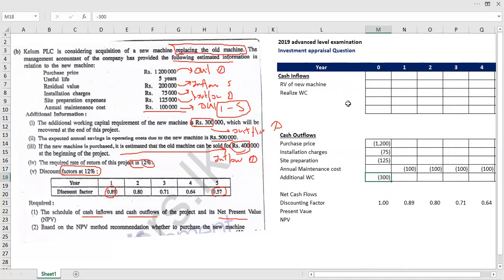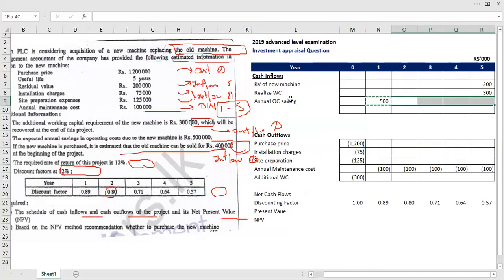Then the expected annual operating cost saving. I told you that this operating cost saving will be a cash inflow from year 1 to 5. How much? It's 500.